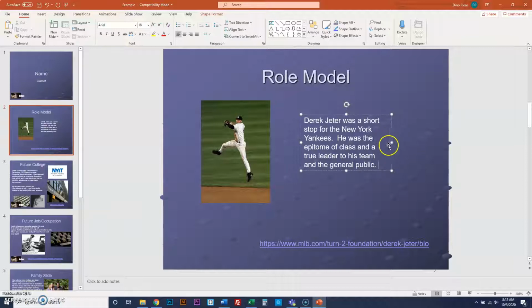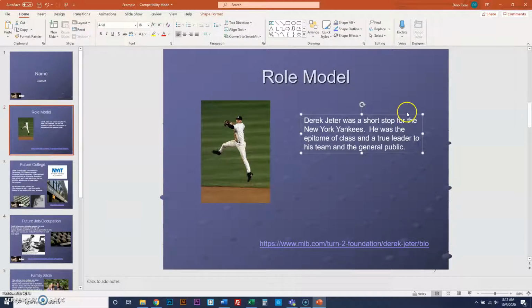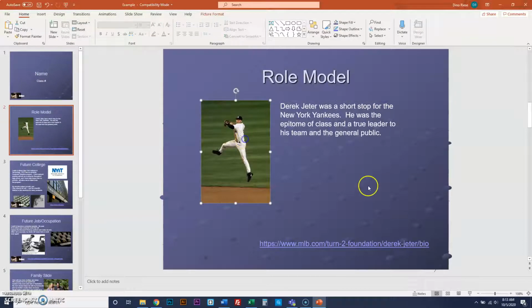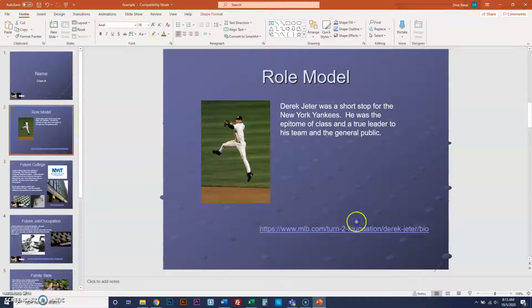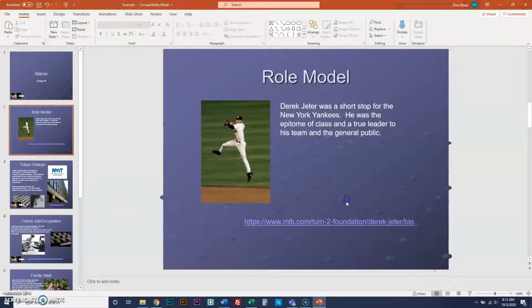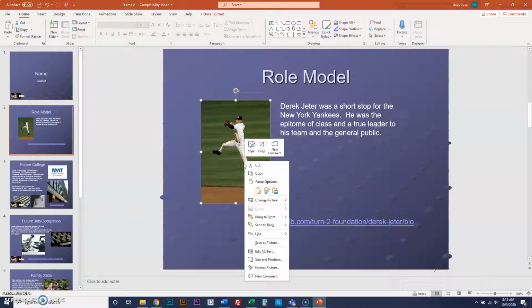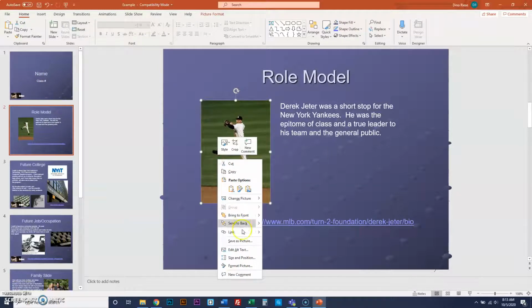All right, and now to stretch it, you would pull it out, and that's how you do a text box. Here's a picture, there's the text box, and here is a link to it, okay? Just putting a link. All right, now, if you want to get a little fancy, you could also right-click on the picture.